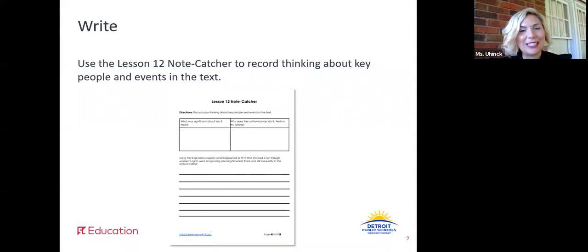Great. So in this note catcher, I hope you really grasp this idea because we're going to be developing this idea further. But here's Ida B. Wells. She's fighting for the right to vote, or she's fighting for women's rights. Here's these women fighting for their rights because they think that it's not fair that women don't have the right to vote. There's inequality. But yet, because Ida B. Wells is African American, some of them didn't want her fighting alongside them. Really gives us some things to think about, doesn't it? All right, we're going to continue to think about that in weeks to come.